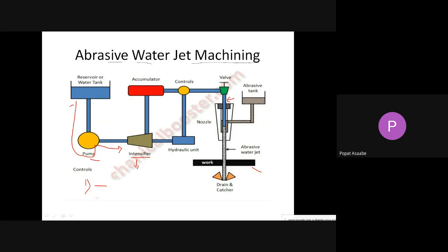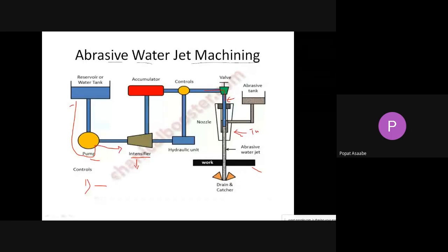Here we are using one valve. When this valve is open, that time the water enters from this pipe into this pipe. Right, now see here, at the end of this pipe we have attached one nozzle, and that nozzle is made up of tungsten material, which means it is a hard material. Now see, one pipe from this abrasive tank is connected to this pipe inside that nozzle.